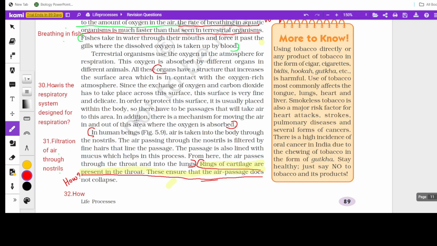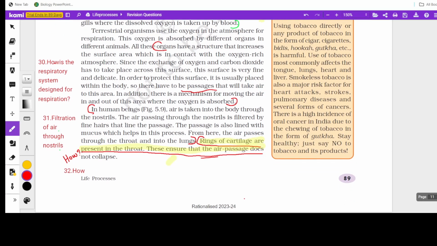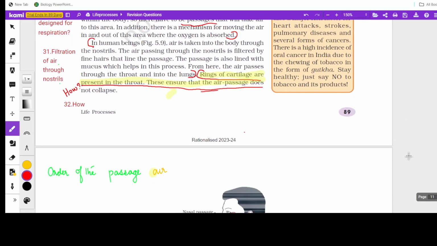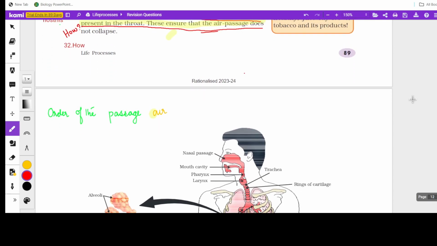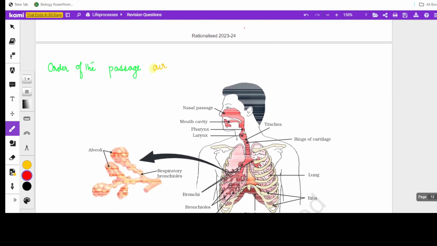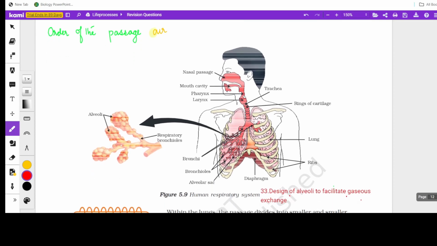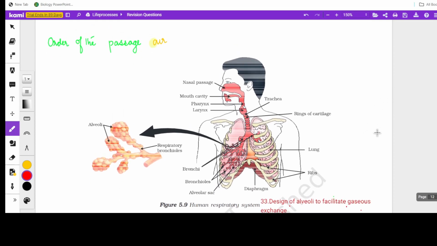Actually, we said about the air passages here. These air passages must not collapse, so that it ensures a continuous flow of air. To make sure that those air passages do not collapse, they are made of rings of cartilage. I always ask my children to compare the air passage with the draining out tube of a wash basin or washing machine.